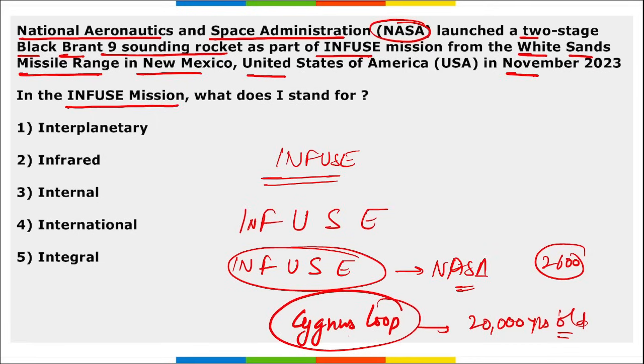This will be collecting the data of this Cygnus Loop. And what is this Cygnus Loop? This is a remnant of a supernova that occurred almost 20,000 years ago, and this is almost 2006 light years away from Earth. And this INFUSE mission is of which organization? NASA. Now the question asked is this, what does I stand for here? I here stands for what? It is Integral. So the right option is option 5.